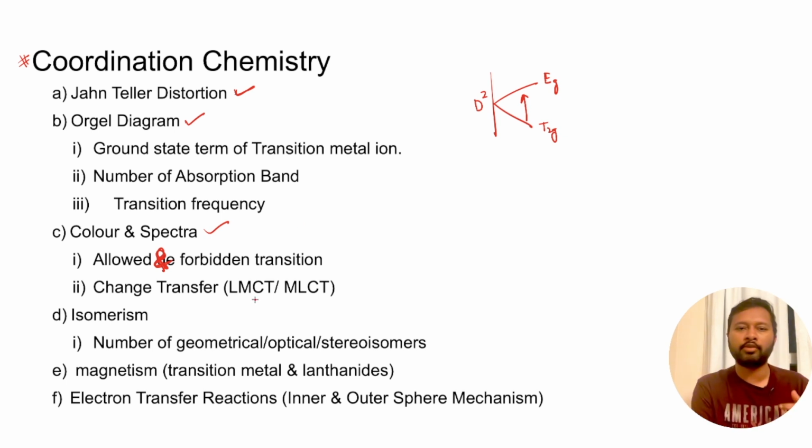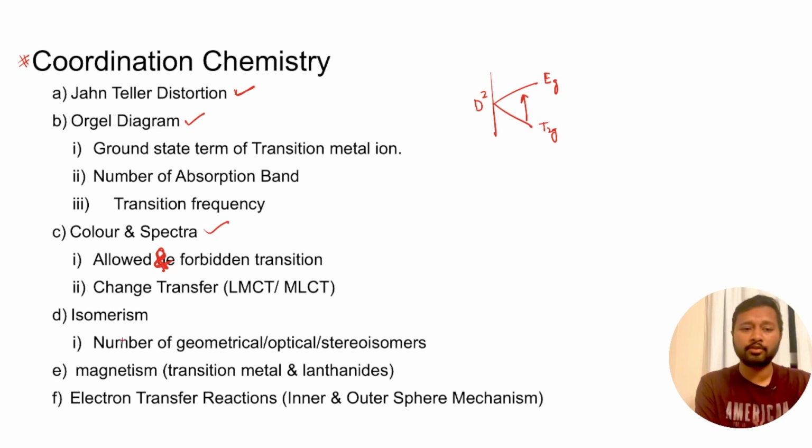And from spectra you get charge transfer spectra, like ligand to metal charge transfer, metal to ligand charge transfer, then ligand to ligand charge transfer, and intervalence charge transfer. So those charge transfer spectra also you should know about. This also comes under the color and spectra topic of coordination chemistry.